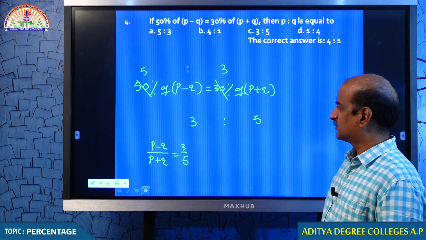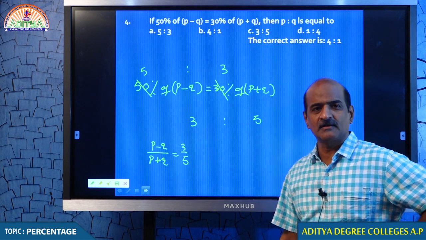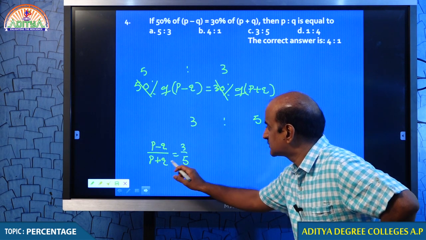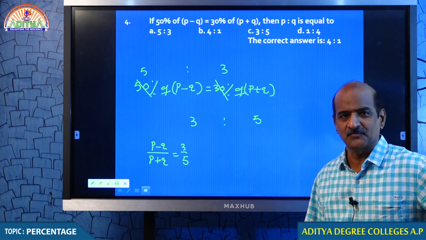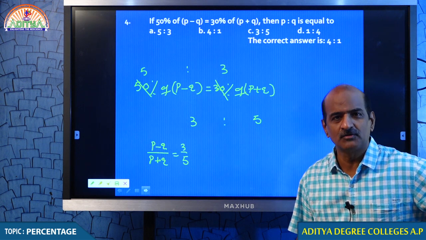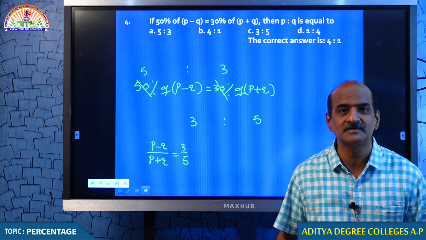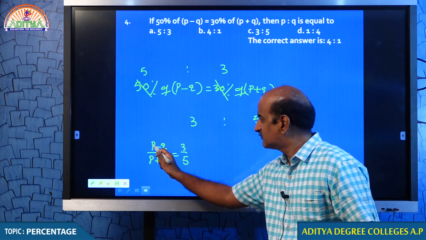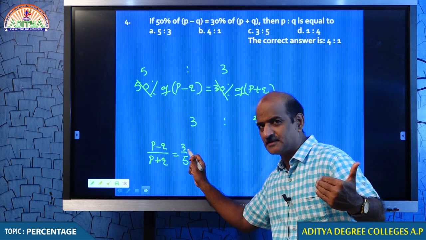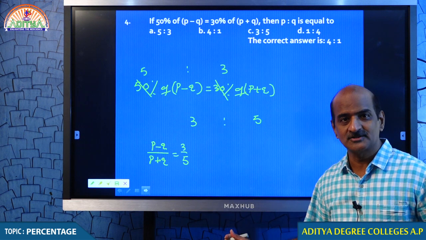Want to solve or just want to have some options? We can go ahead from options, my dear students. P minus Q is equal to 3, P plus Q is equal to 5. Of course, you can even guess actually. P is equal to 4, Q is equal to 1, because this kind of guessing is very important in competitive examinations. Just check it out. 4 minus 1 is 3. 4 plus 1 is 5. You can get it. Or else you can also solve it.